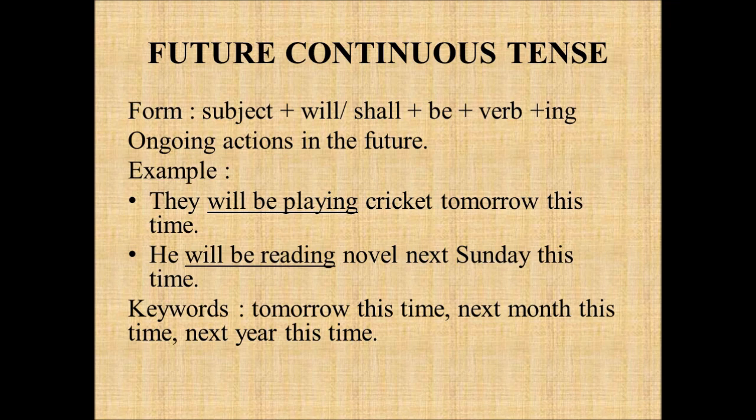From this sentence, you come to know they are going to start to play cricket tomorrow and it is going to progress for a particular time tomorrow in the same time. So we are using future continuous tense in that case. He will be reading novel next Sunday this time. So how can you identify future continuous tense easily is by using the keywords like tomorrow this time, next month this time, next year this time.